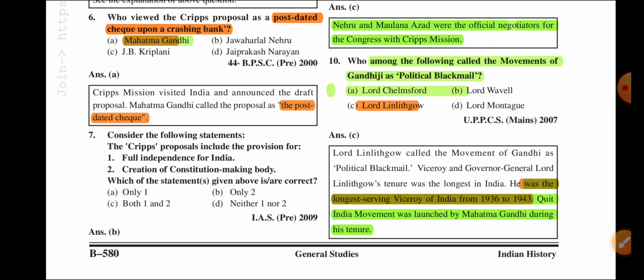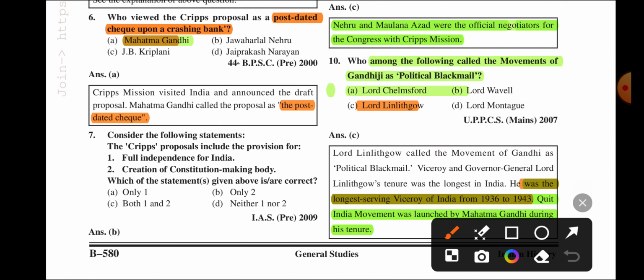Who viewed the Cripps proposal as a post-dated cheque? It was Mahatma Gandhi who said, "It's a post-dated cheque. You will give dominion status to us after the Second World War, if it will not finish, if you just defeat it." So a lot of possibilities were there at that time.